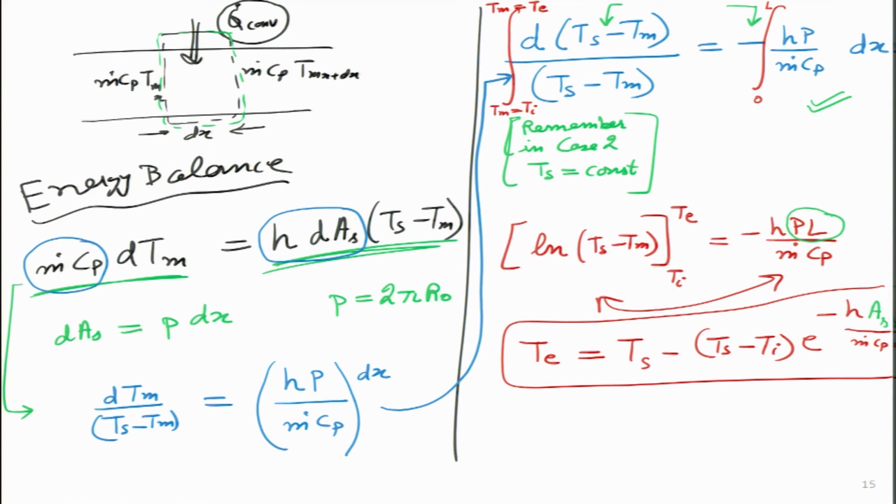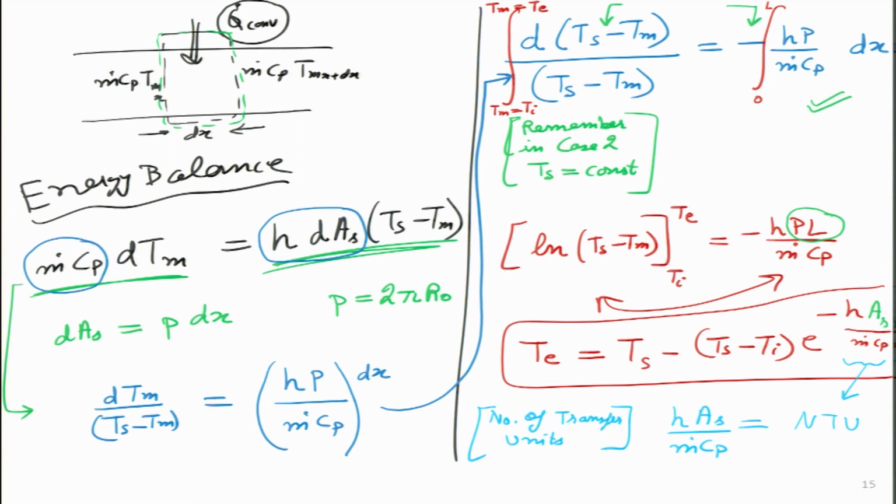One very important parameter we will now define over here, this is a very interesting thing, is this particular thing on the fraction over here. So, I will call it NTU, and this thing will be defined as hAs divided by m dot Cp, and this NTU stands for number of transfer units. And let us learn what this NTU actually tells us about.